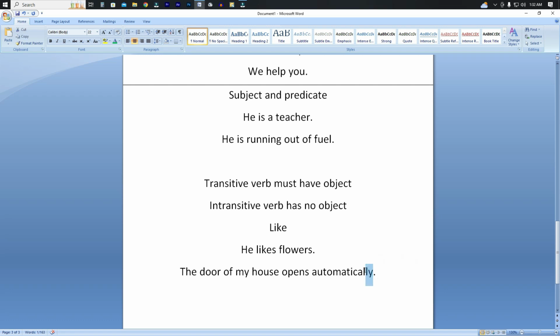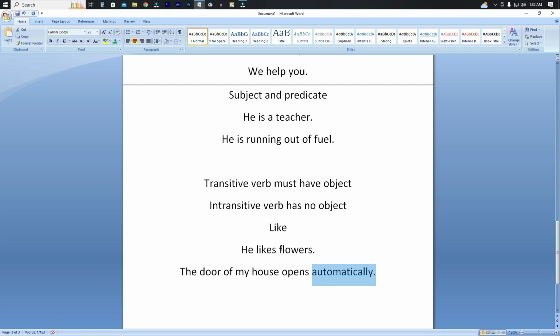So here "ly" after the word is a suffix. From "ly" we can know that it is not a noun, it is an adverb. So if there is no noun after the verb, then it is not a transitive verb. It is obviously an intransitive verb.